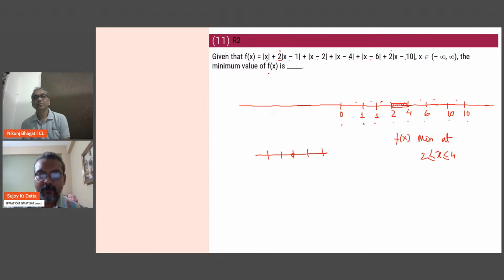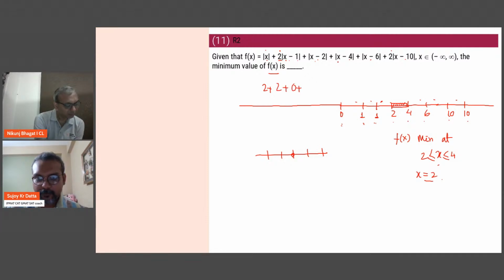Now, since they're asking you what is the value of that, just pick any value you feel like. So let's say you plug in x as 2 and then calculate. So you are going to get 2 plus 2 minus 1 is 1 times 2, 2 minus 2, 0, 2 minus 4 mod is 2, 2 minus 6, 4, and 2 minus 10 is negative 8. So 8 times, so basically 16. So we have 16 plus 4, 20, and then 6. So 26 is your answer.